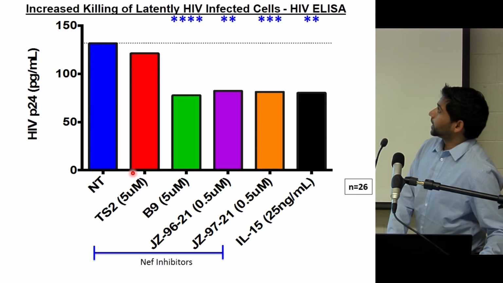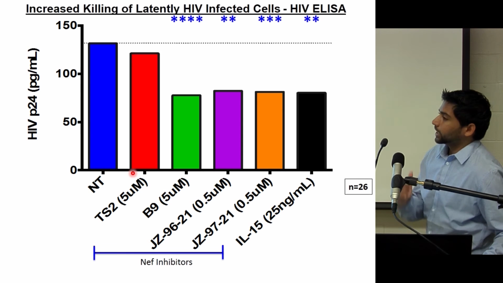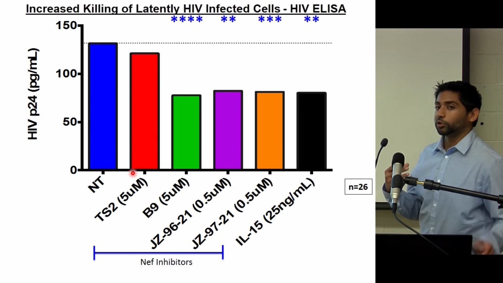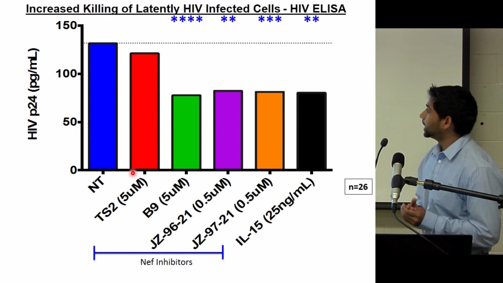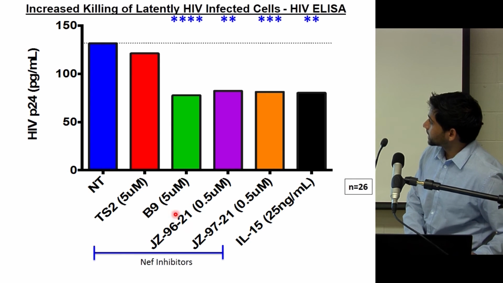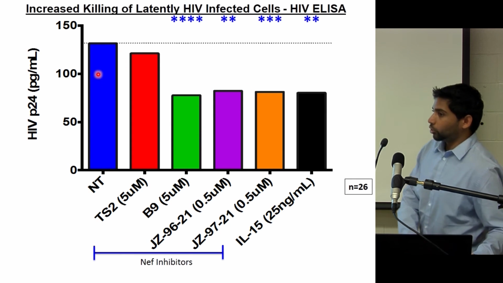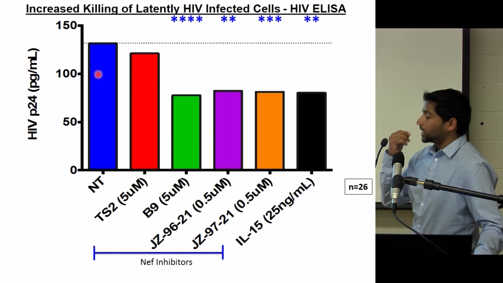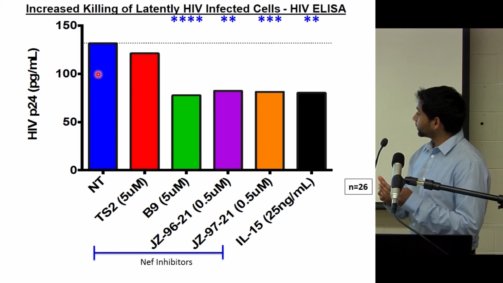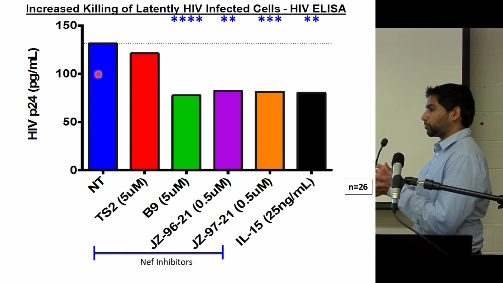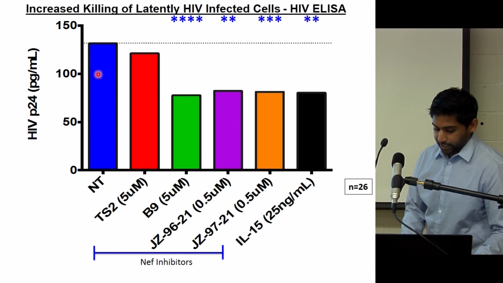If we look by another measure, here we're looking at how many cells capable of producing virus are still left behind. Then we can see that if we introduce these inhibitors, there's a smaller number of cells left behind compared to our control over here. And what that's basically telling you is that the killer cells were able to kill more of their targets, hence fewer cells capable of producing virus are left behind in the assay.